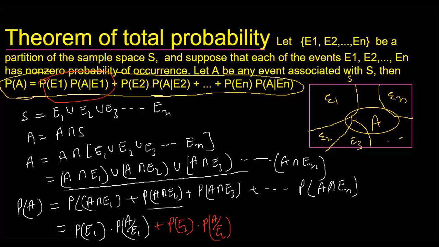Likewise, we can also write the third part as P(E3) into P(A/E3). This goes on up to P(En) into P(A/En). So this is what the total probability theorem states.